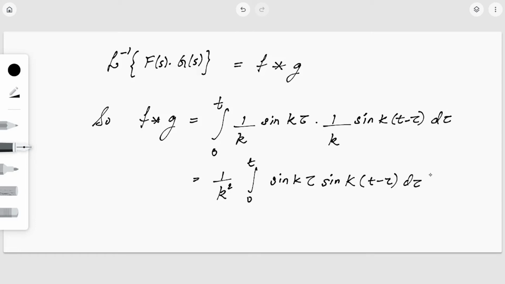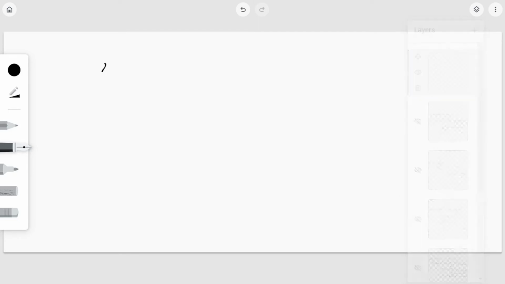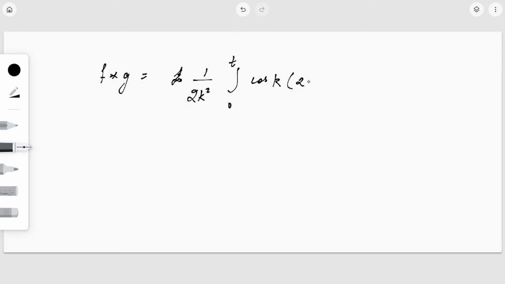So here we'll be using the trigonometric formula of sine A sine B. Using that we get f star g will be equal to 1 by 2 is common, so I'm taking it out common, 0 to t cos of 2k tau minus kt minus cos kt into d tau.